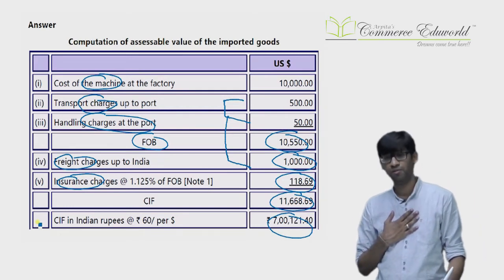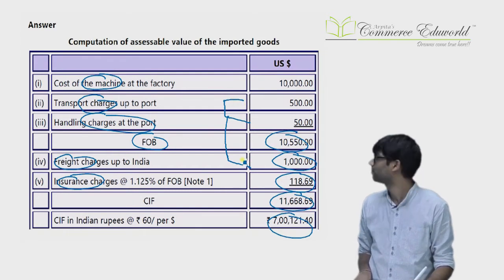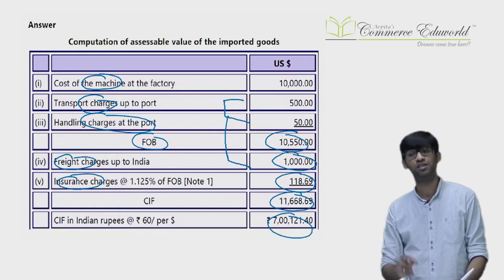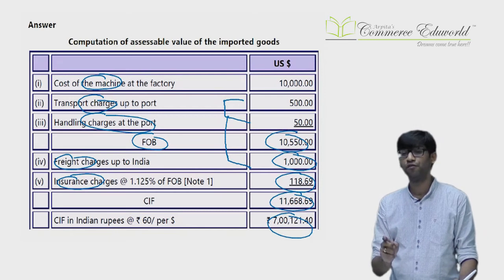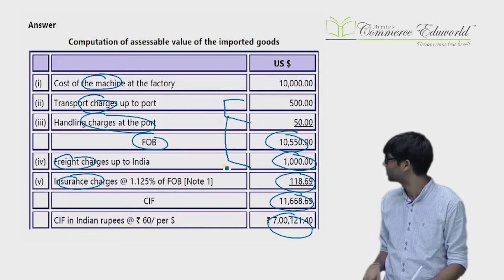And in case of ship, actuals are taken. So we have directly taken the actuals value if the actuals are known. So what do you mean by cost of transportation? I told you earlier, cost of transportation including loading, unloading, handling, etc. for delivery of goods up to the place of importation. So this all part will be considered as cost of transportation.